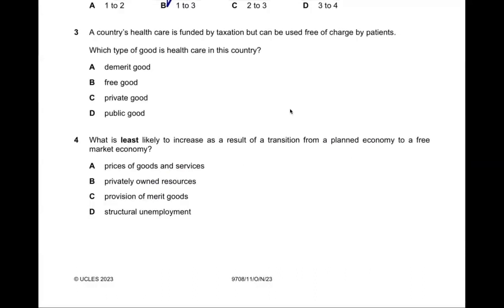Question number 3. A country's healthcare is funded by taxation, but can be used free of charge by patients. Which type of good is healthcare in this country? Even though it is available free of charge, it is actually funded by taxation, so technically it has to be private goods.